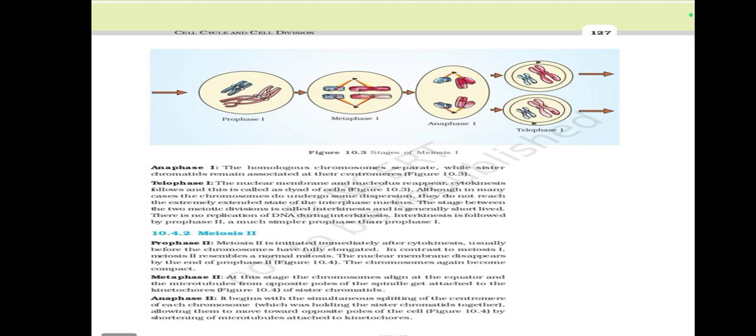Metaphase 2: at this stage the chromosomes align at the equator, and the microtubules from opposite poles of the spindle get attached to the kinetochores of sister chromatids. Anaphase 2 begins with the simultaneous splitting of the centromere of each chromosome, which was holding the sister chromatids together, allowing them to move towards opposite poles of the cell, by shortening of microtubules attached to kinetochores.